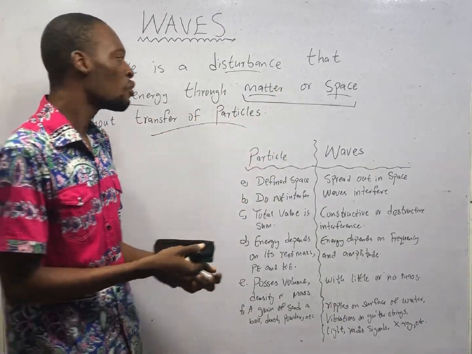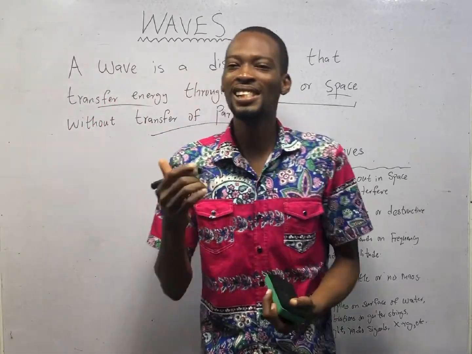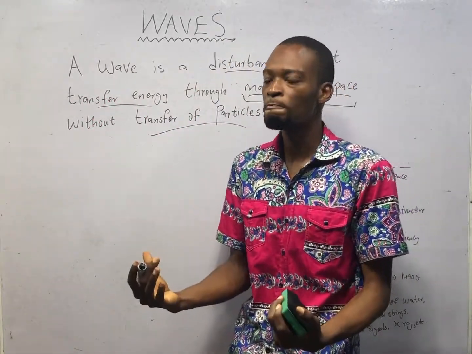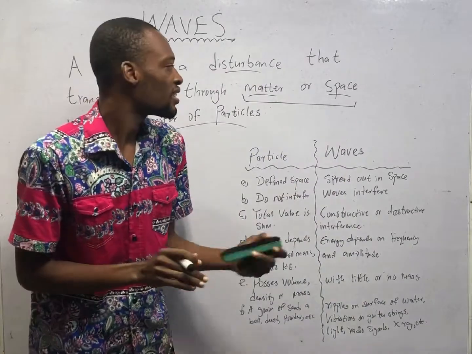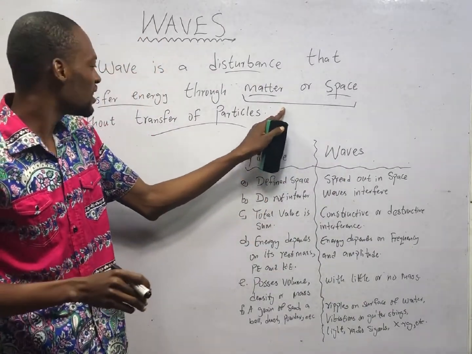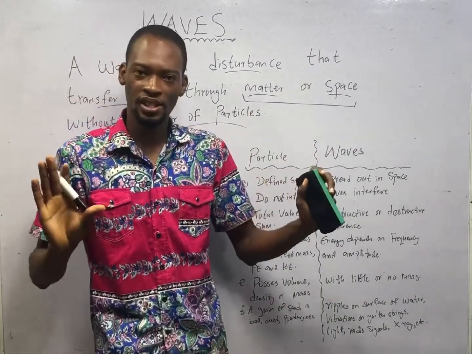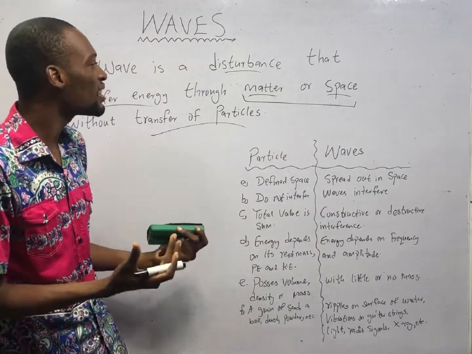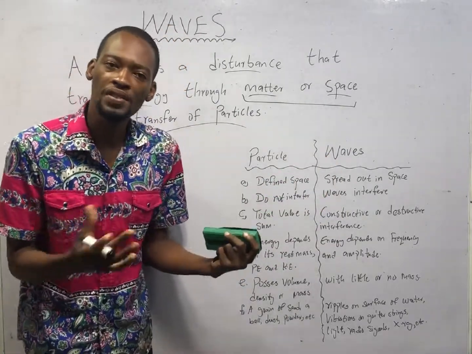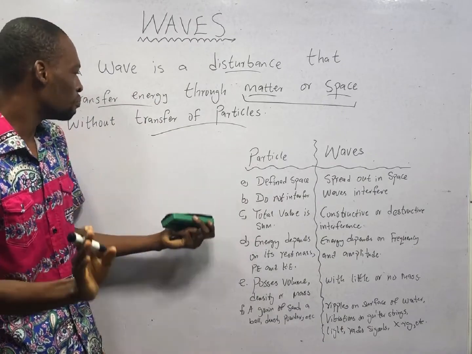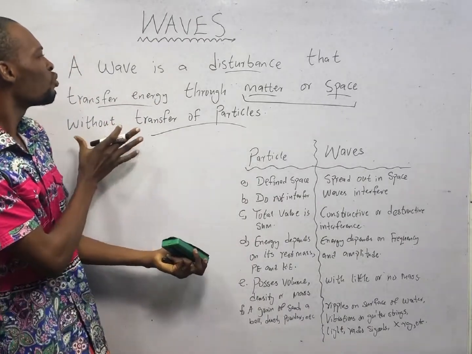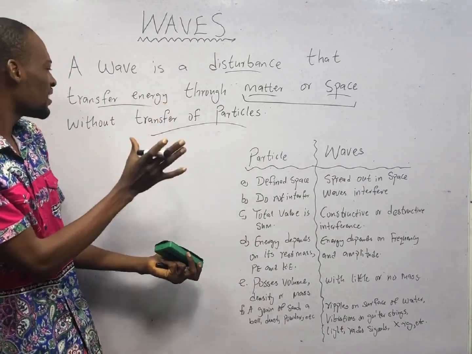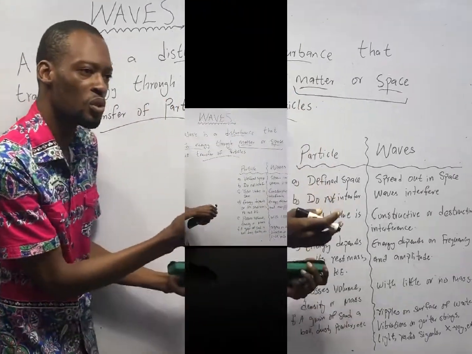In that case, we say that these waves need a material medium. There are also waves that don't need matter to transfer energy. They need only space. In that case, we say that these waves do not require a material medium. And as these waves transfer energy, they don't transfer particles.